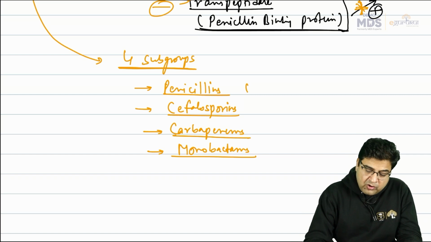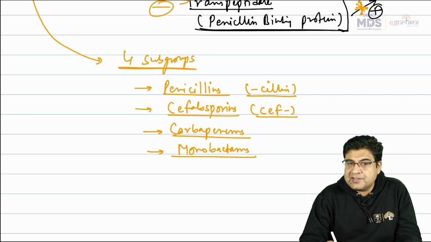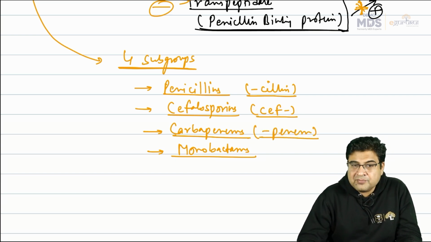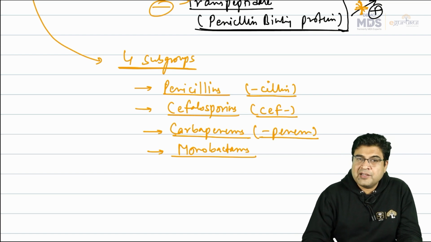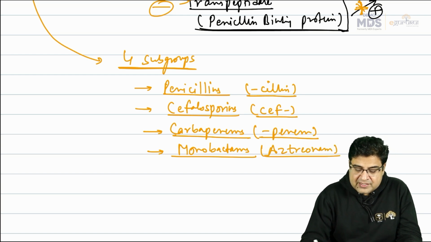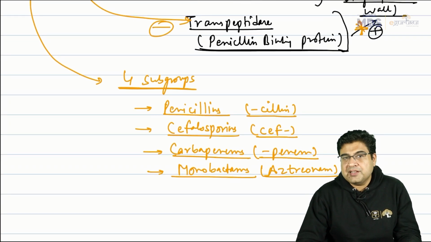We call them penicillins. All the medicines which are penicillins, they end with the word "cillin." All the medicines which are cephalosporins, they start with the word "ceph." All the medicines which are carbapenems, they end with the word "penem." And the medicine which is monobactam, as the name says, mono, means one, so only one drug is present in this group, and the name of that drug is aztreonam. So these are the 4 subgroups of antibiotics which are known as beta-lactam antibiotics.